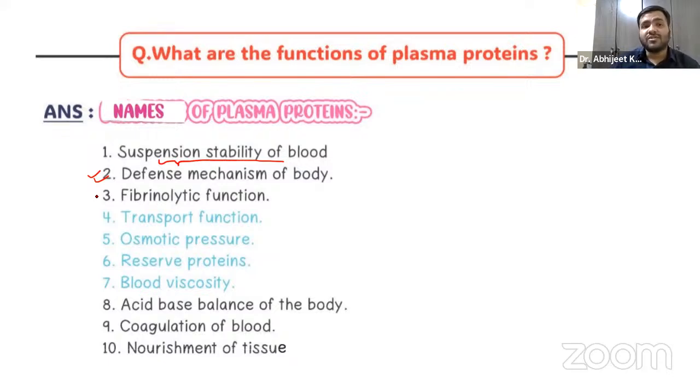The transport function, the osmotic pressure, the reserve proteins, the blood viscosity, the acid base balance of the body, the coagulation. I have already told you these clotting factors are nothing but the proteins, the plasma proteins that help in the coagulation of the blood, and the nourishment of the tissue. That is important. So in broad and short, you have to remember all these functions, right?